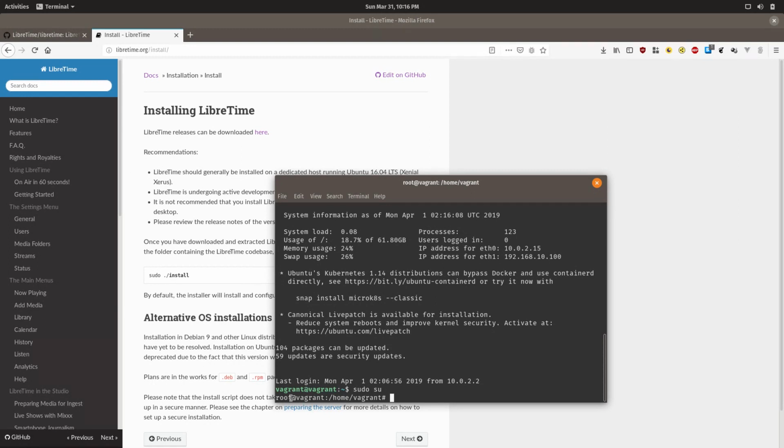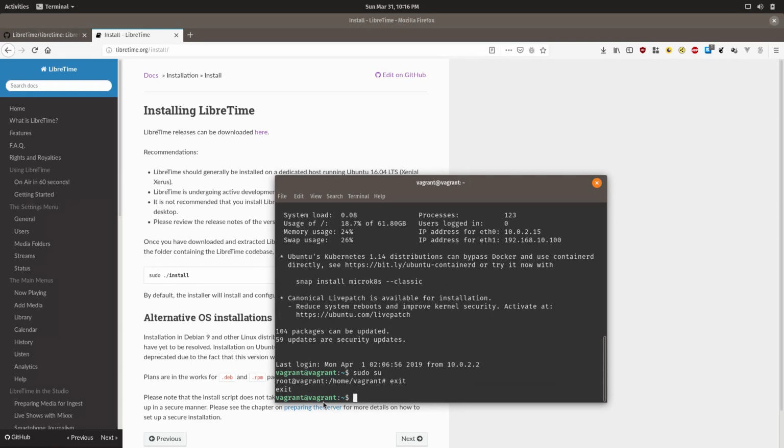You can see where it says root at vagrant. That's because I'm using a Vagrant Box. Now you can type exit and enter to go back to your regular login.